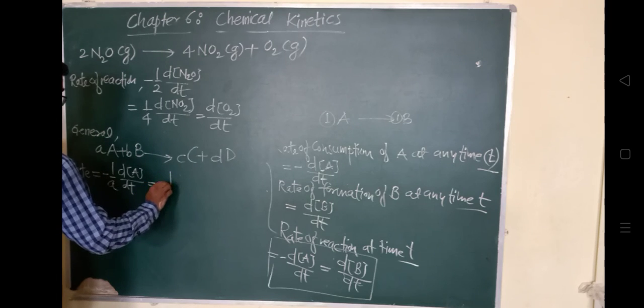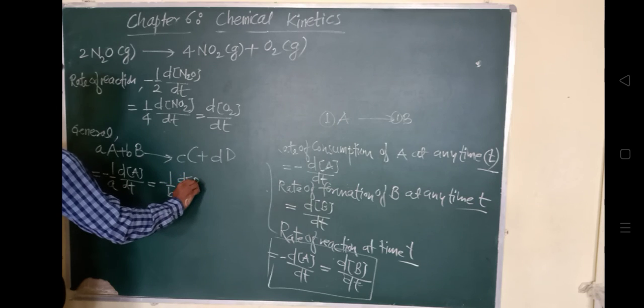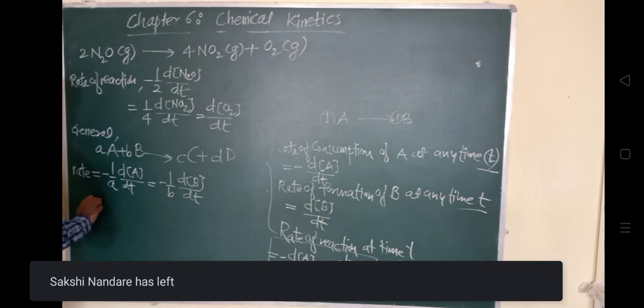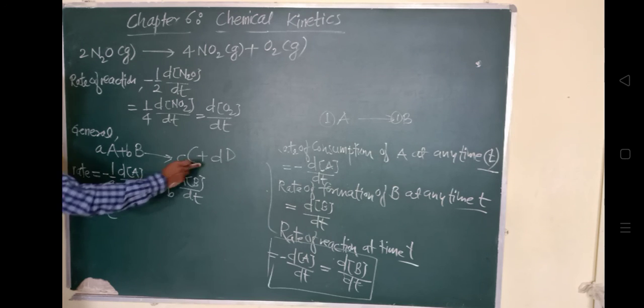So this is for the reactants, and for the formed products, we write 1/c d[C]/dt, equals 1/d, positive for the product which is formed, d[D]/dt.